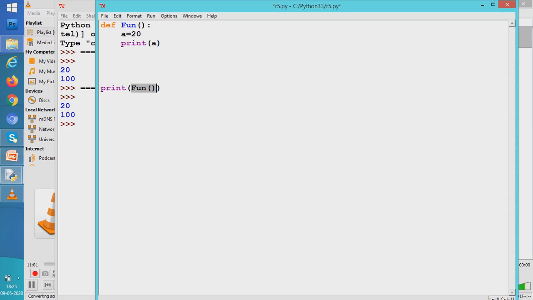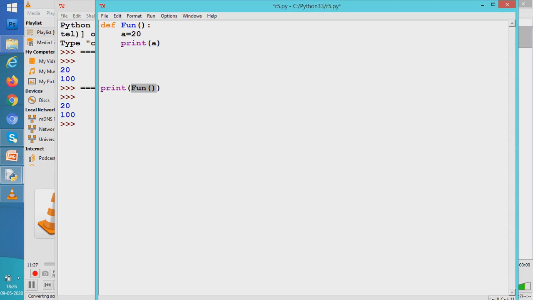So we would have said that this function fun is a non-returning function, while the previous fun which returned 100 was a returning function. Non-returning functions are also known as void functions, and returning functions are known as non-void functions.